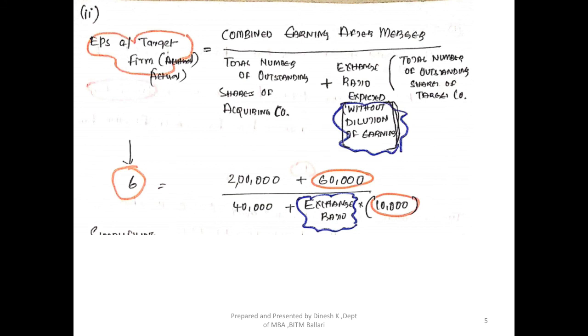So I need to calculate the exchange ratio here where EPS remains the same. The exchange ratio I'm calculating is multiplied by 10,000 shares of the target company. Before the merger it was 10,000 shares. What I need to calculate here is the exchange ratio where rupees 6 remains the same for the target company shareholders both before and after.